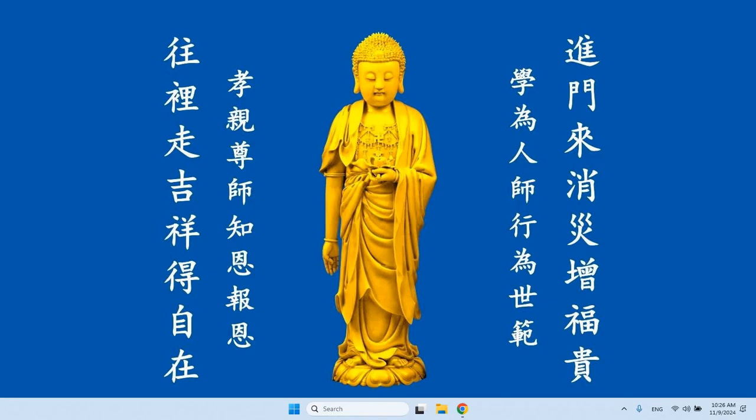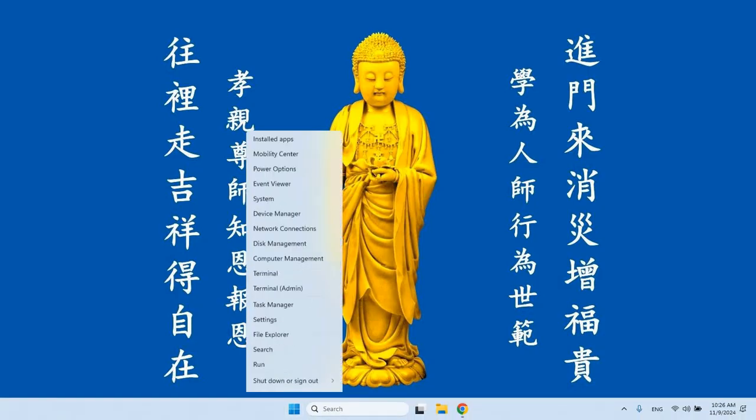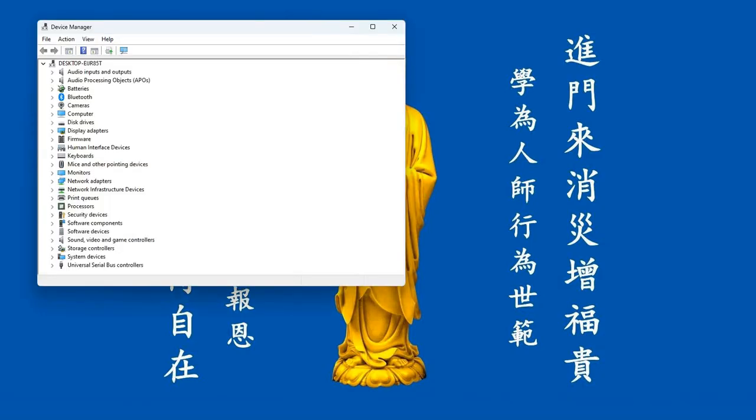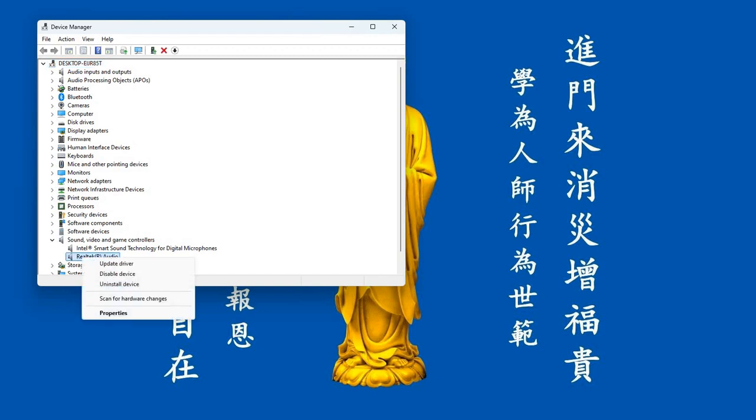So you right click on the start menu and click Device Manager, and go to Sound, Video and Game Controller, and then right click on Realtek Audio, uninstall device.